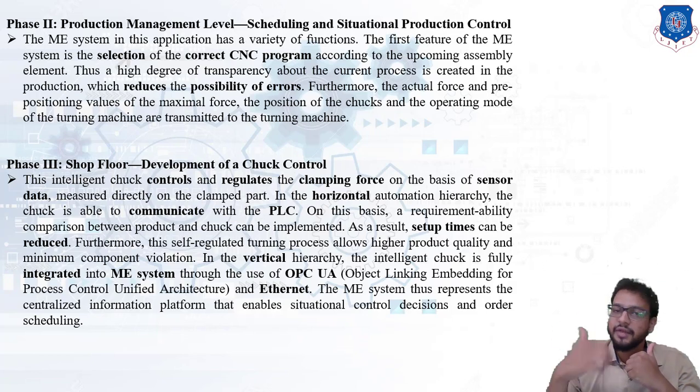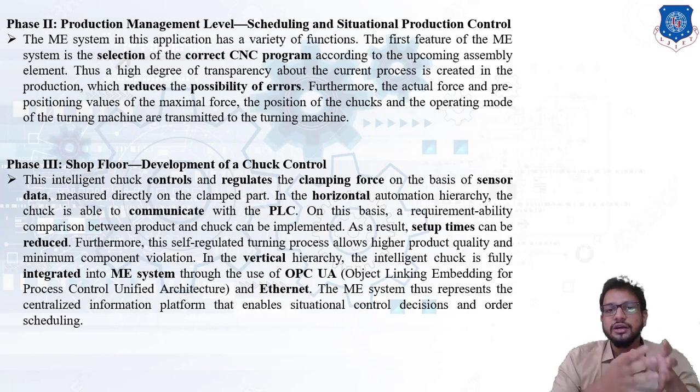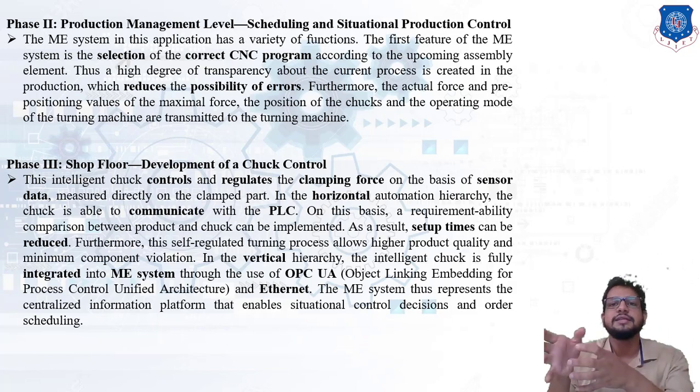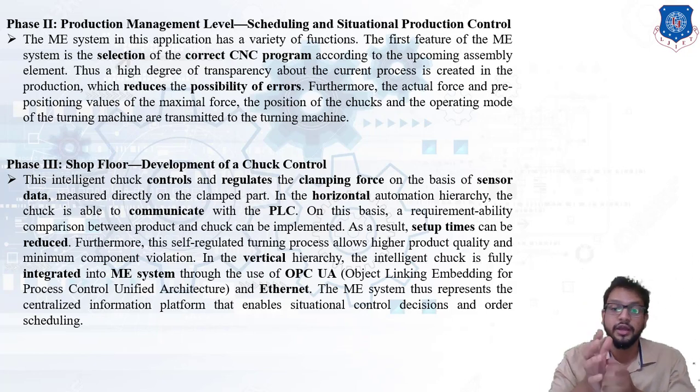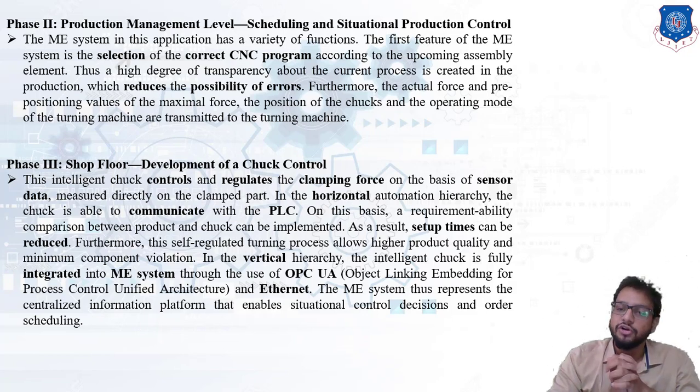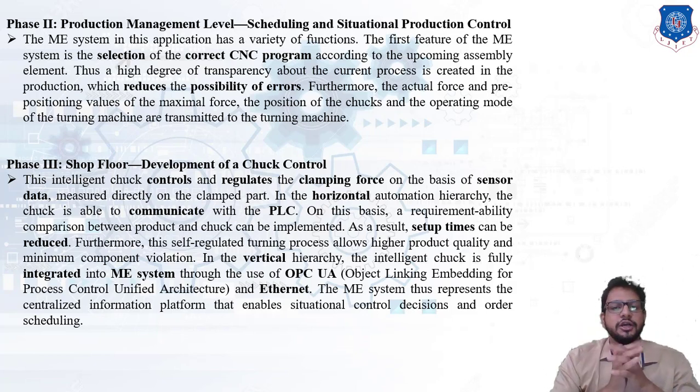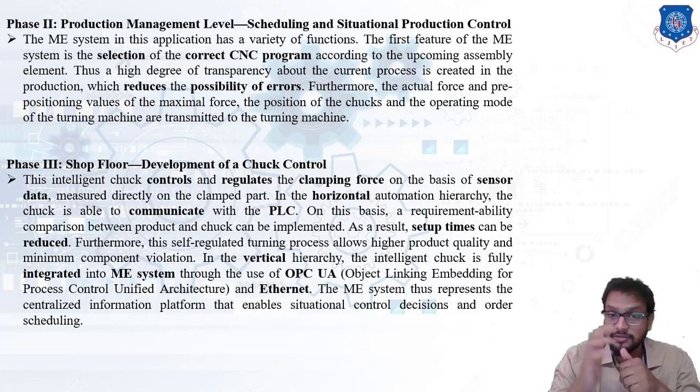It is a unified architecture connecting the chuck control along with the MES, the manufacturing execution system, that is our phase 2 production management level. Further, it represents a centralized information platform that enables situational control decisions and order scheduling. Okay guys, I hope that you are clear with the development of chuck control, that is the intelligent chuck for a turning machine. So in today's session, we have completed our topic of application of a cyber physical system in a machine tool.